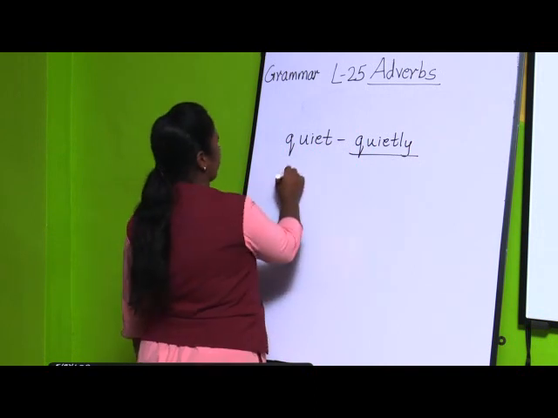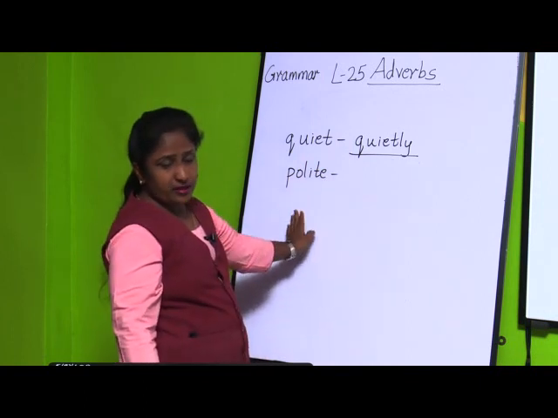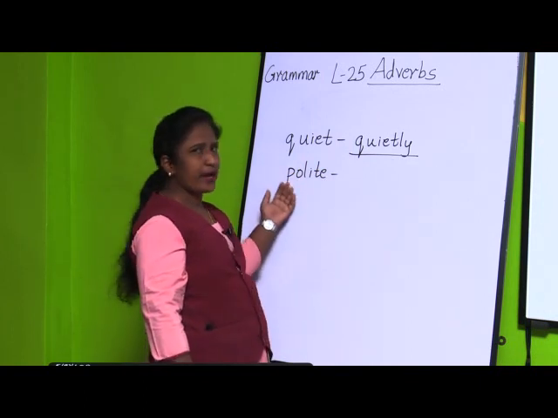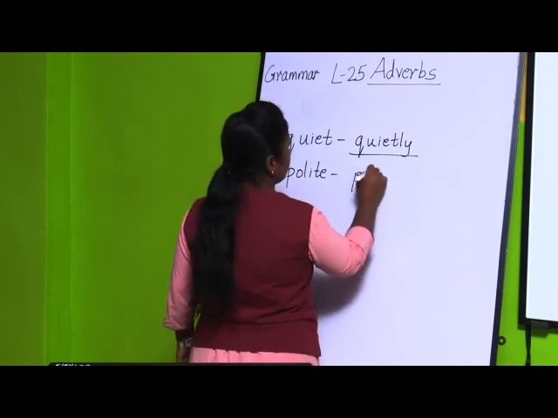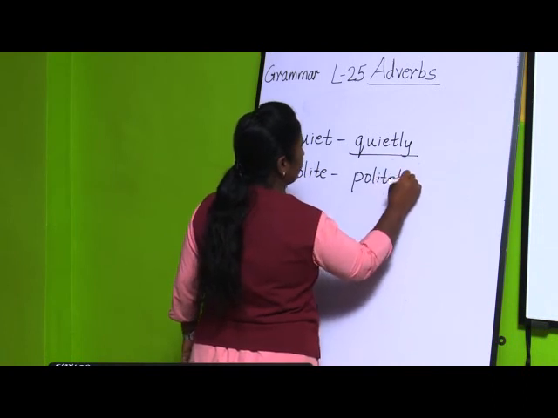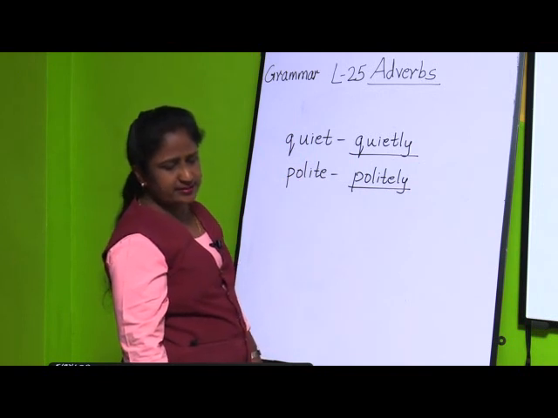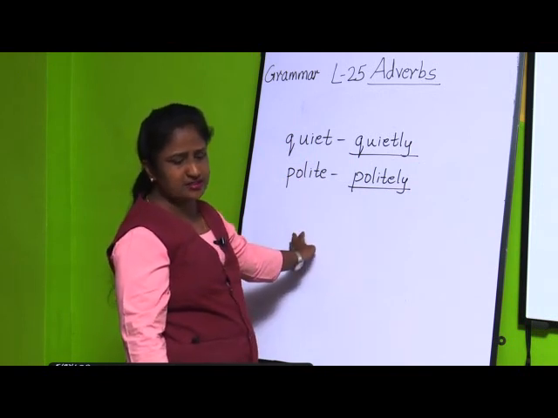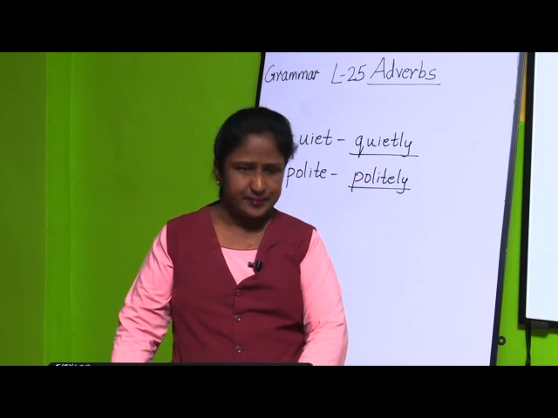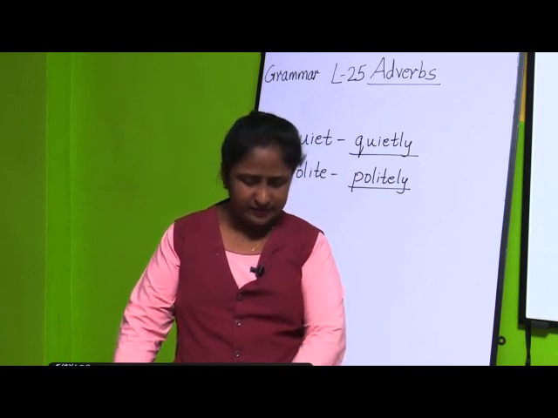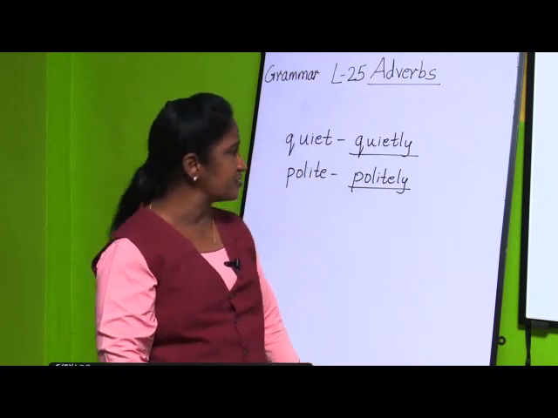Second one, polite. This is also an adjective. If you add ly after the adjective, you will get an adverb. Next, in exercise C, you also have to add ly. They have given: form adverbs by adding ly. Bright, brightly; wise, wisely; loving, lovingly; fierce, fiercely; neat, neatly; loud, loudly; silent, silently; soft, softly.